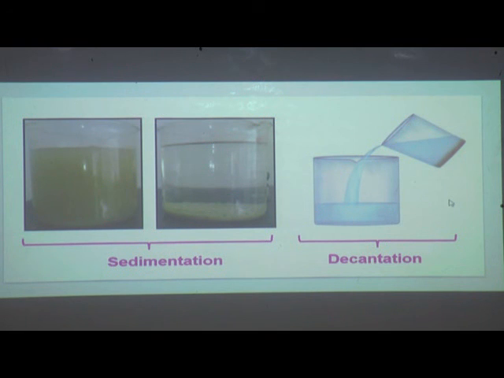Separating out clear upper liquid, maybe along with the floating impurities, by the process of pouring and without disturbing the sediments is called decantation. When we are pouring, maybe some impurities may be floating in the water, that also can be separated without disturbing the sediment. So this process is called as decantation. So we have seen the two processes of removing the impurities as well as separating the substances: sedimentation and decantation.